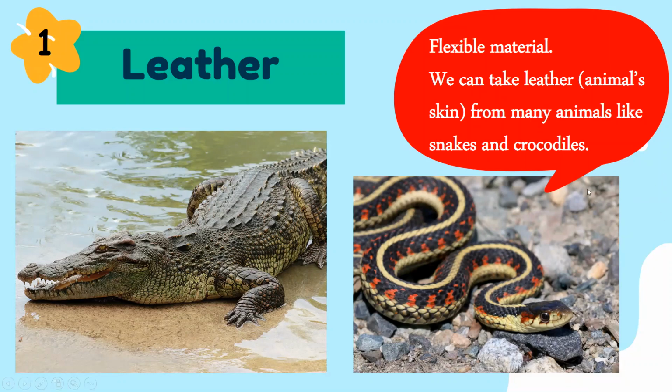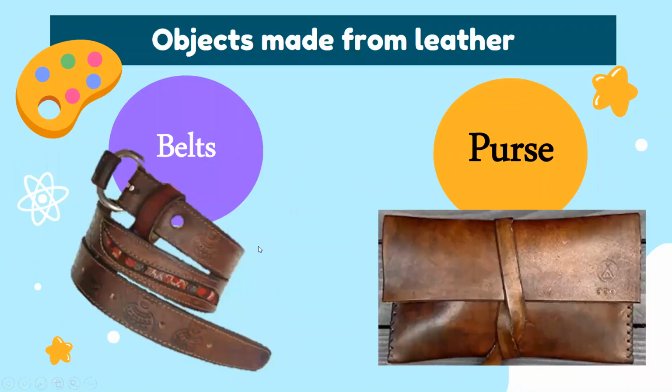Let's read here what's written. It's a flexible material. We can take leather, animal's skin, from many animals like snakes and crocodiles. So people come and take the skin of the snake and the skin of the crocodile and they make several objects for us that we can use, using this material, this leather. And sometimes they are so expensive to get also.